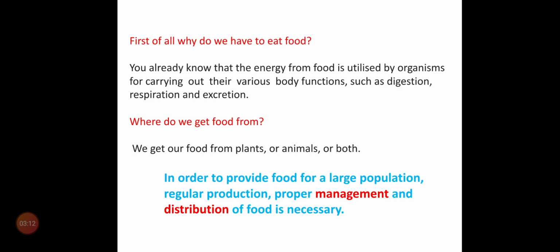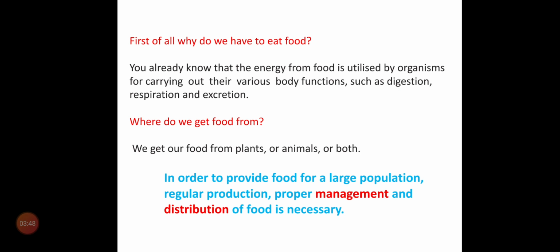Where do we get food from? Already we know the answer. We get our food from plants or animals or both. If herbivores, they depend only on plants. If carnivores, they get their food from animals. If omnivores, they get both plants and animals. If decomposers, they depend on dead and decaying organisms.